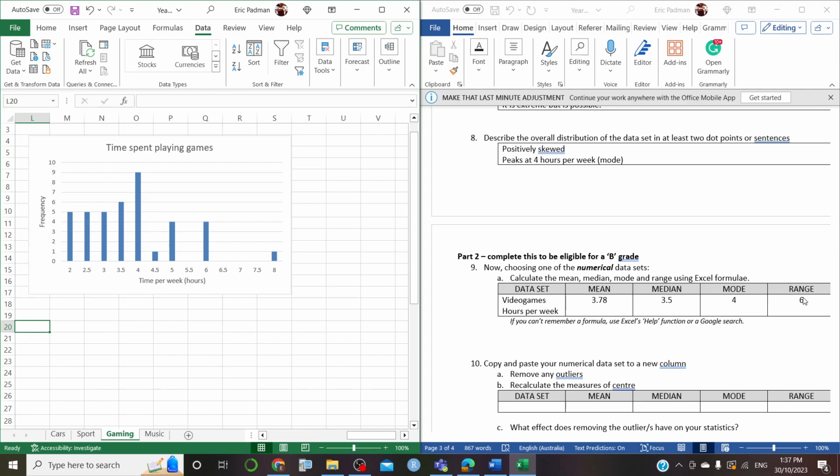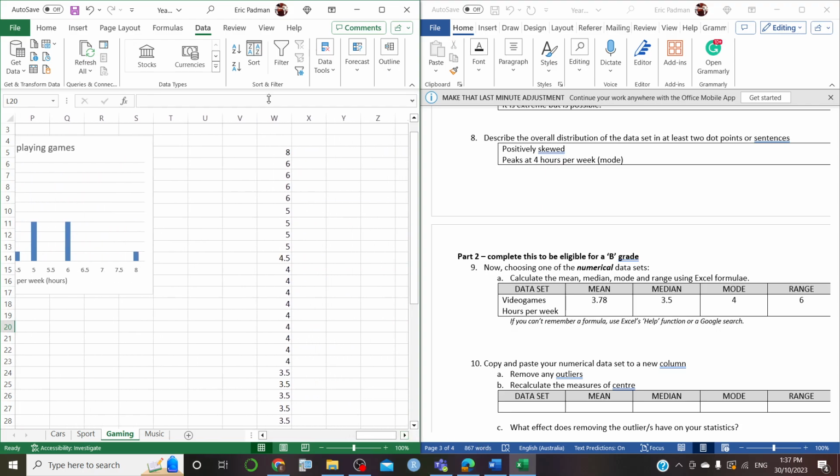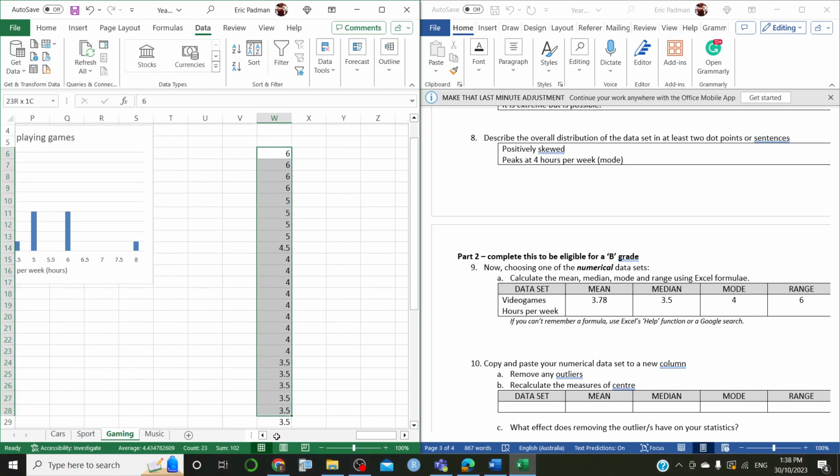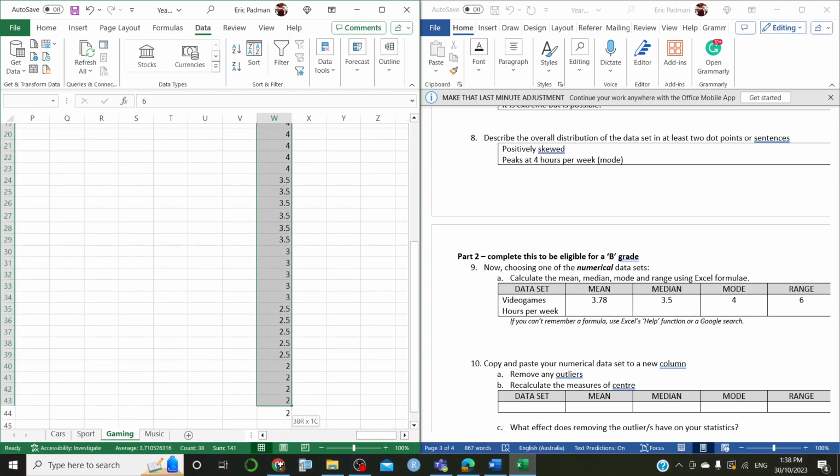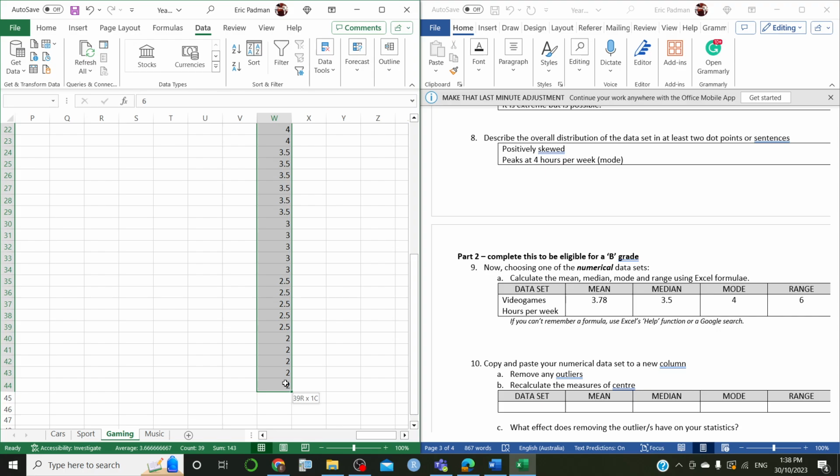It will definitely affect the range and it will affect the mean more than anything else in terms of the 3 values there. It's unlikely to affect the mode. In fact, I'm pretty certain it won't. So what we're going to do is we're going to scrub out the outlier. So that was extreme. Person playing for 8 hours a day, 8 hours a week rather, that was too much. Okay, what we're going to do is we then can highlight these,